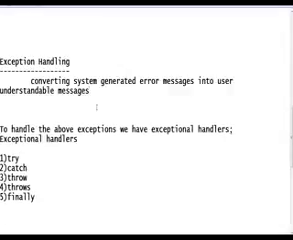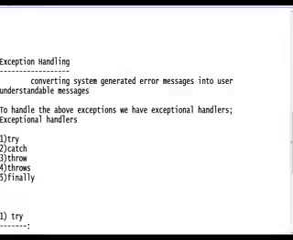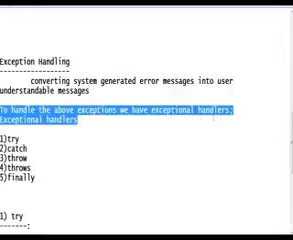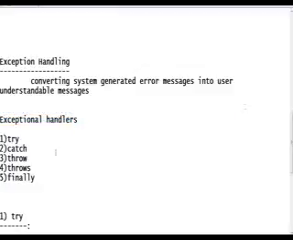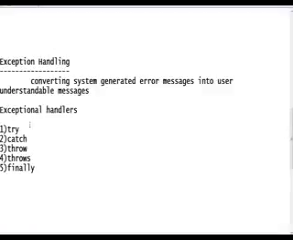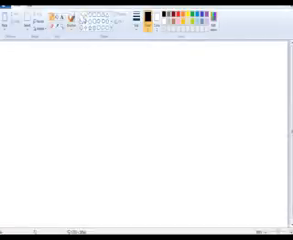Okay, we can handle exceptions using exception handlers. We have exception handlers: try, catch, throw, throws, finally. We will write some notes about this: try, catch, throw, throws, finally. Okay, how to handle these exceptions? See, we write some points about this exception handler. How to handle the exceptions?